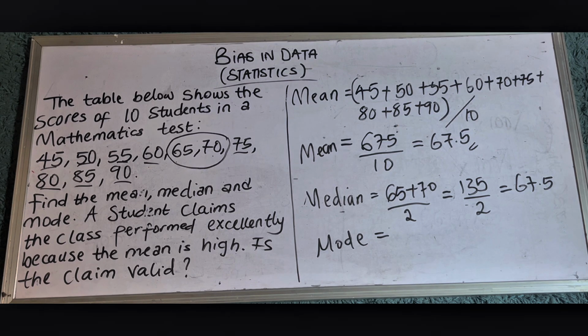But we do not stop here because the question is asking if the claim is valid. A student claims the class performed excellently well. How do we know? From the question we just solved, we got the mean to be 67.5 out of 100. Can we say that is excellent? Oh well, it depends. If the pass mark is 50, it is indeed excellent. But if the school expected 80 and above, it's absolutely not excellent. The number alone does not tell you whether the performance was good or not.